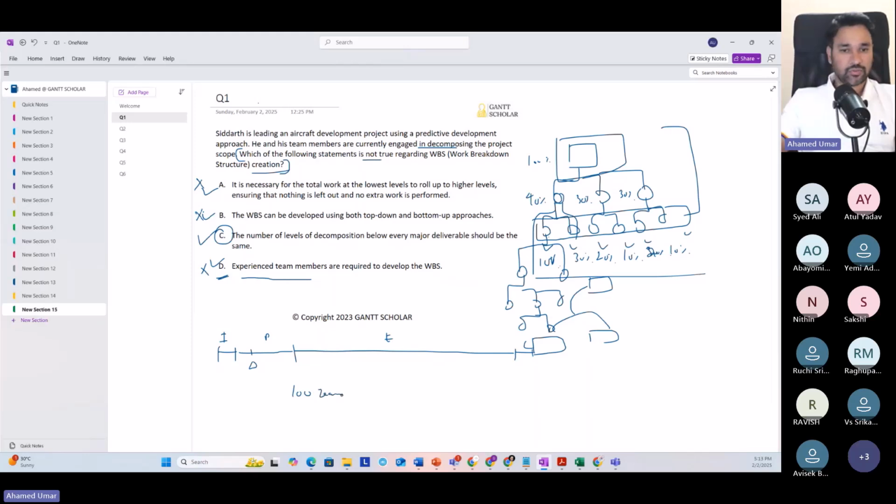Do you think all 100 will be here while planning goes on for a month? What will you do with 100 people? They won't be working. You need the whole team in place once we start execution. So here you will have a handful of critical team members helping you prepare the plan. Experienced team members getting involved doesn't mean the whole team should be there. You understand? Okay, sir. Thank you.